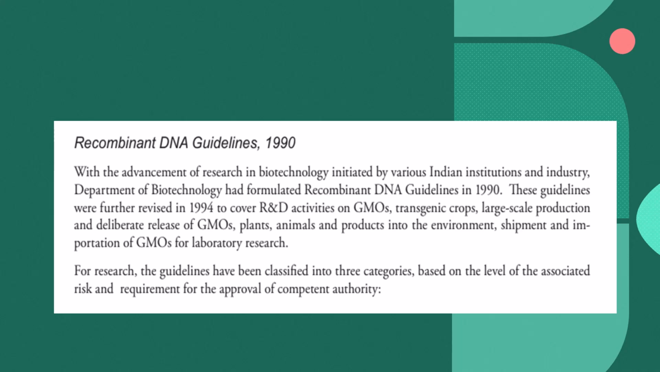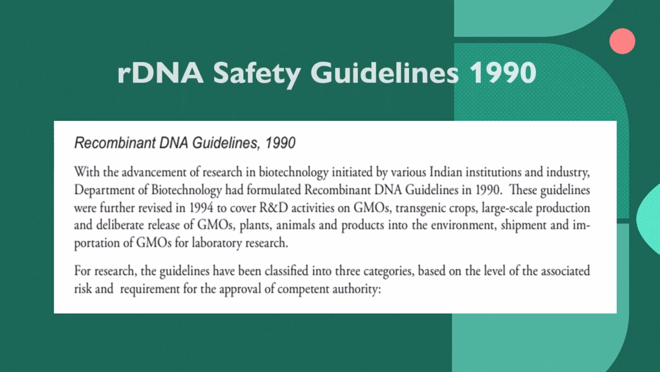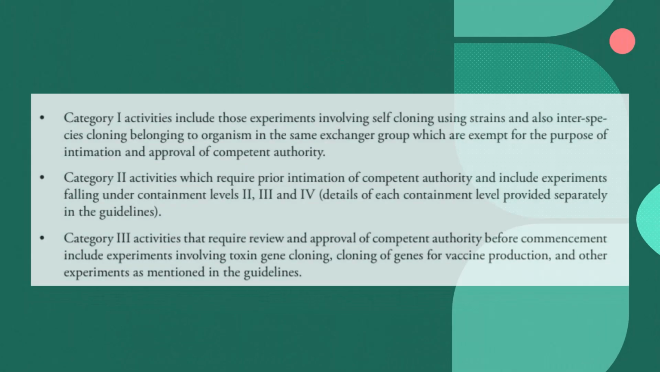guidelines in 1990. These guidelines were further revised in 1994 to cover R&D activities on GMOs, transgenic crops, large-scale production and deliberate release of GMOs, plants, animals and products into the environment, shipment and importation of GMOs for laboratory research. For research, the guidelines have been classified into three categories based on the level of the associated risk and the requirement for the approval of competent authority. So let's see what the categories are.